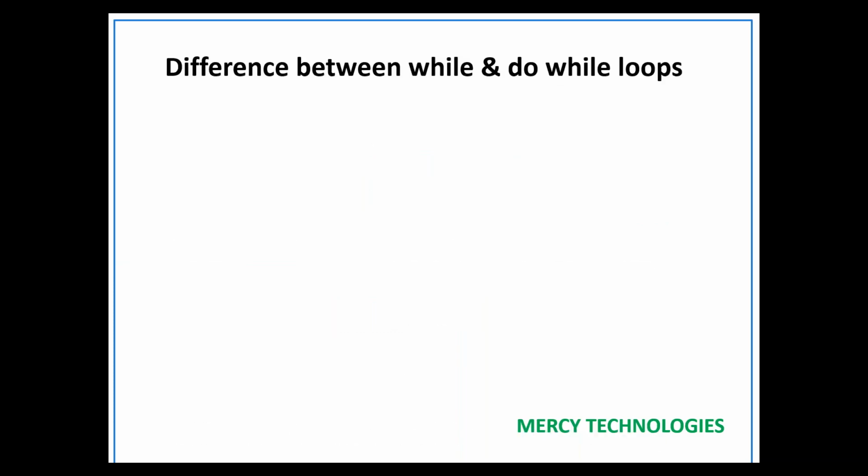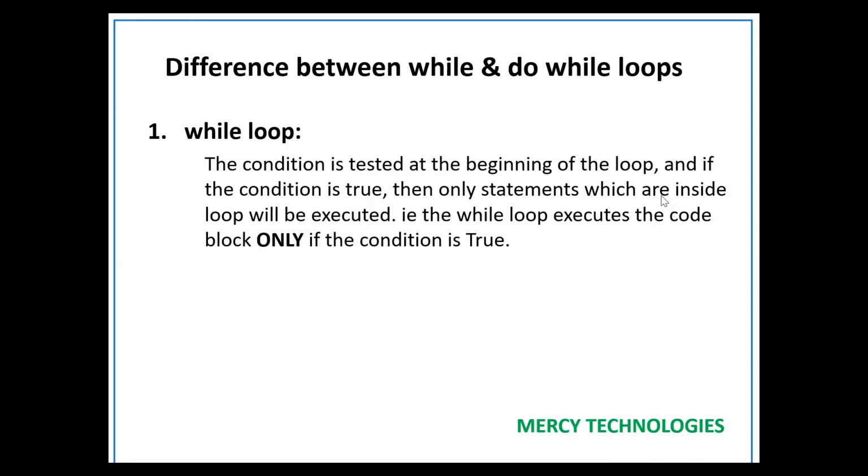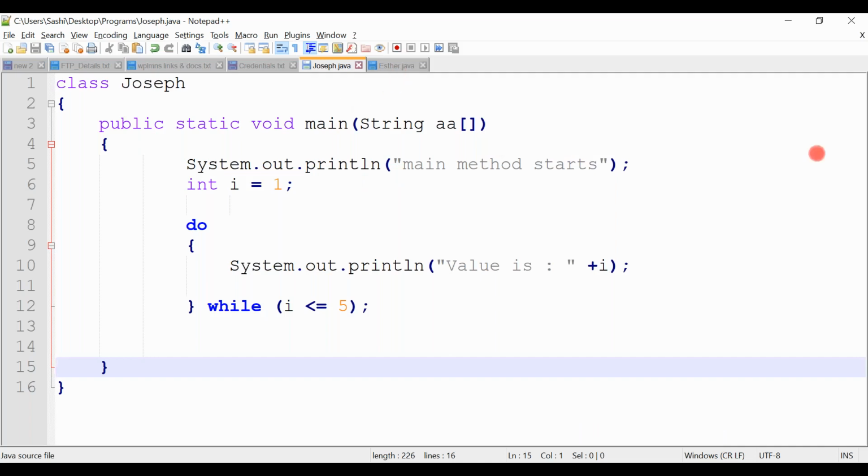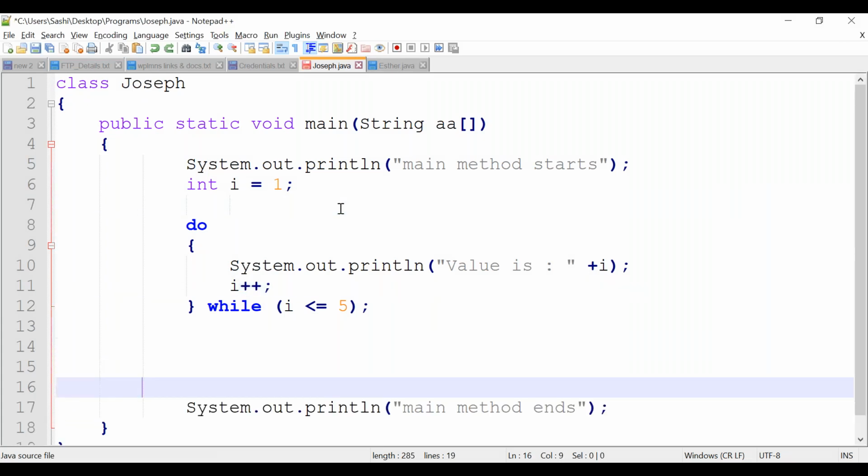In the last topic, we will see the difference between while loop and do while loop. Listen, in while loop, what happens? First the condition is tested. If the condition becomes true, then only the remaining statements will be executed. Let's go back. I am going to modify this program again.